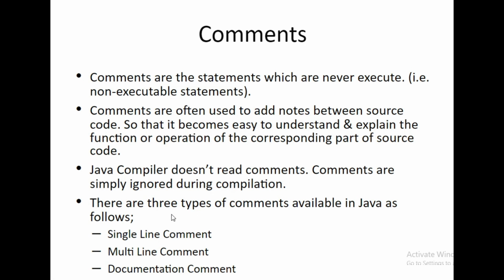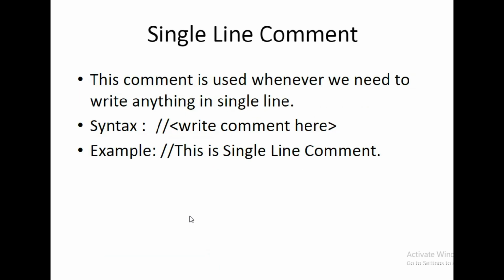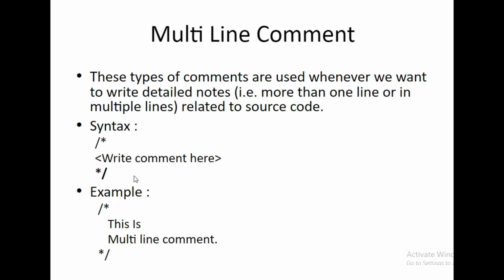There are 3 types of comments available in Java as follows: single line comment, multi-line comment, and documentation comment. The first one is the single line comment. This comment is used whenever we need to write anything in a single line. There is a double slash and we write the comment after it. There is one example of it: this is a single line comment. If I use 2 slashes in front of this, it is a comment and it is not a part of the program. It is a non-executable part of the program.